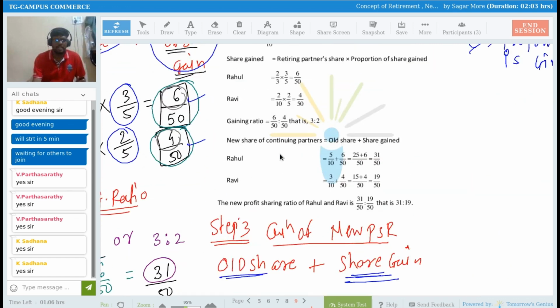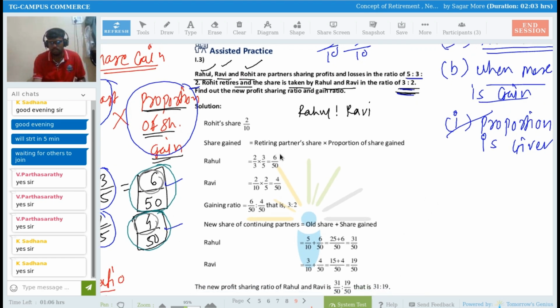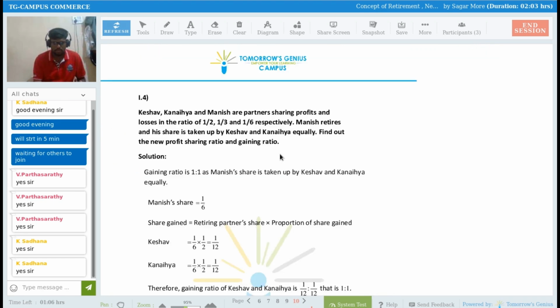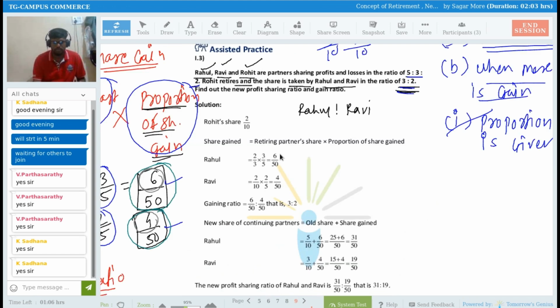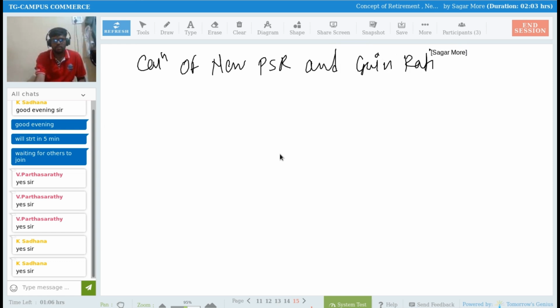Right? And now just summarizing things. I'm writing here: calculation of new profit sharing ratio and gaining ratio that we are studying now.